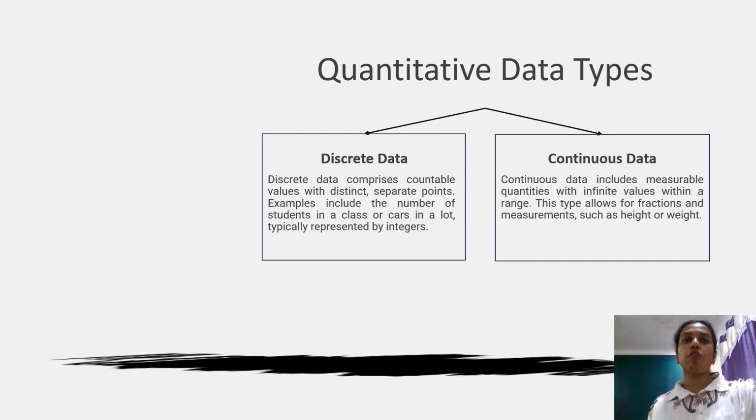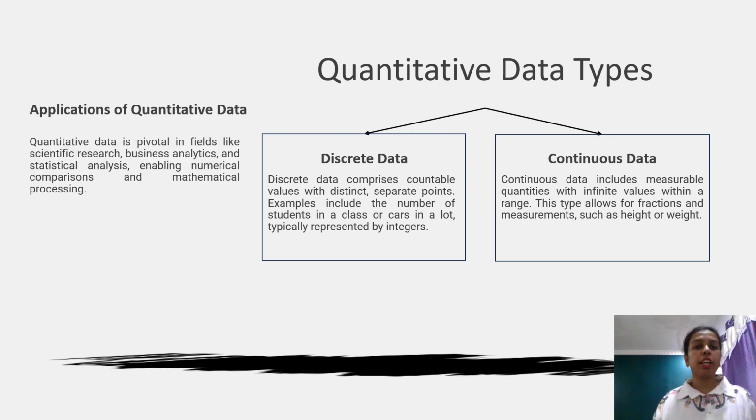Few more examples of continuous data include age of a person, annual income, distance traveled, time spent on a task, or more. Quantitative data is pivotal in fields like scientific research, business analytics, and statistical analysis, enabling numerical comparisons and mathematical processing. Let's move on to qualitative data.